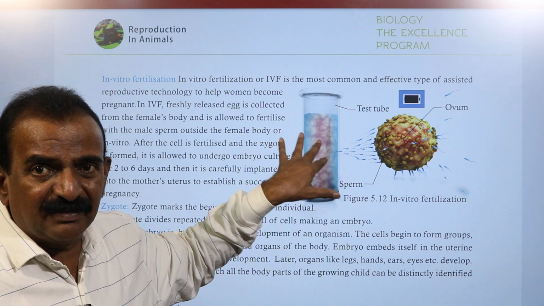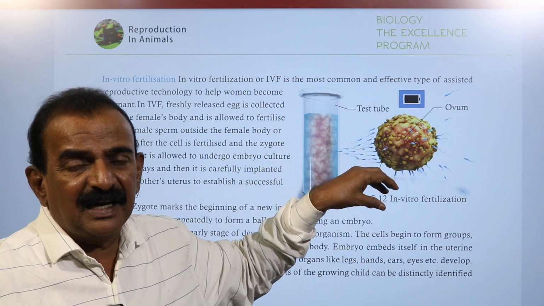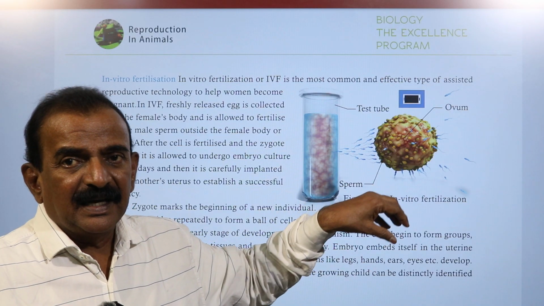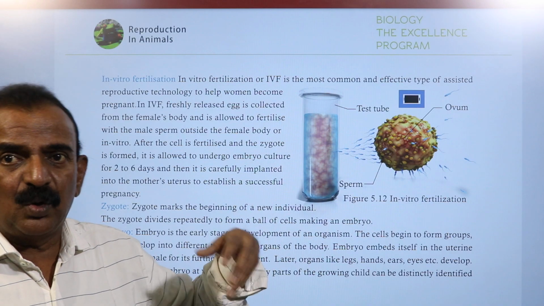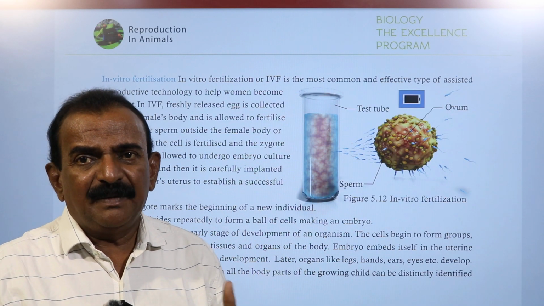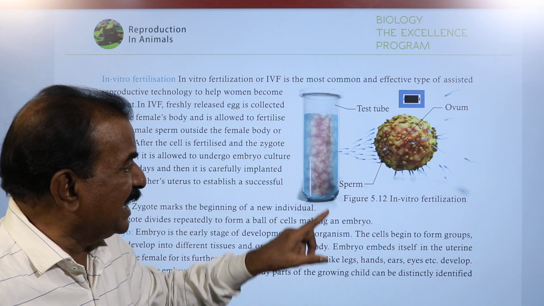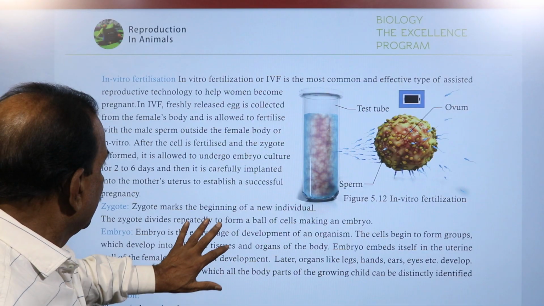After the formation of the zygote, this zygote is inserted again in the womb, the uterus of the mother, and she may get pregnant. After the total time required, that is the gestation period, the female may give birth to the young one, and that is called in vitro fertilization.